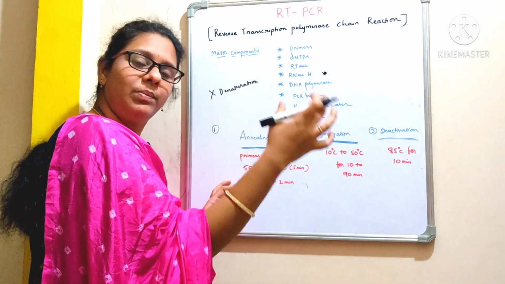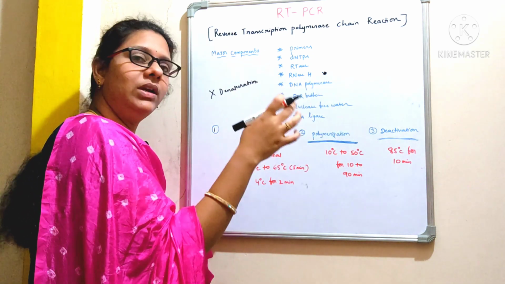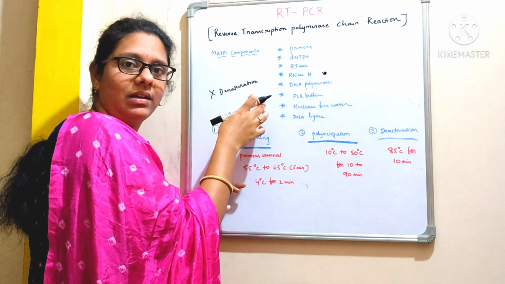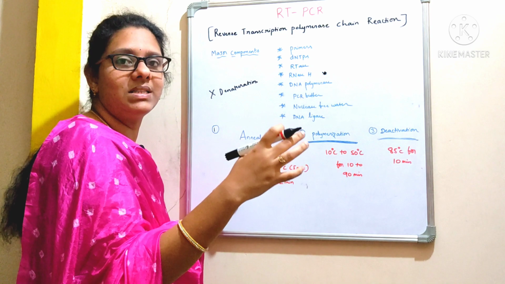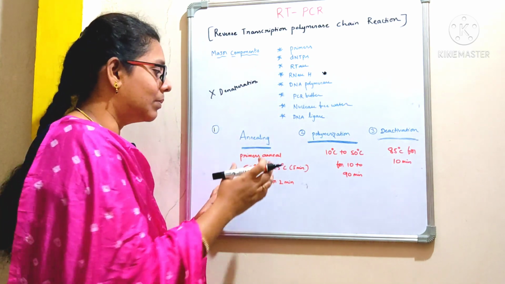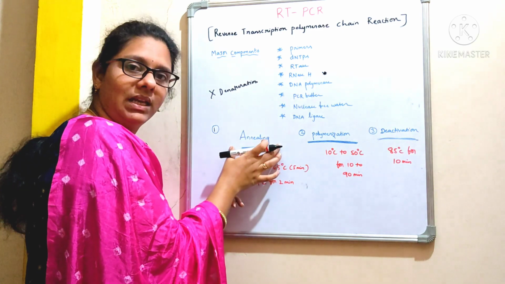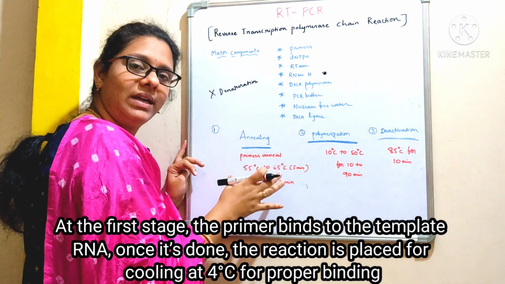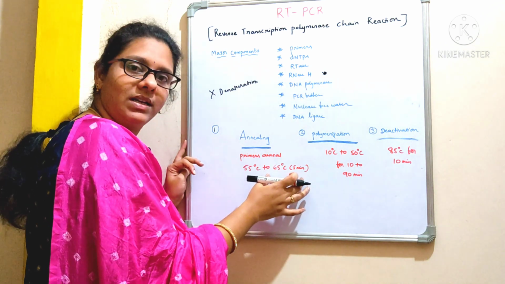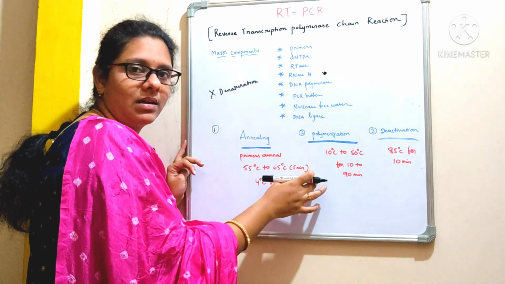So to initiate the process of synthesis, in the first step we have to denature that double stranded DNA, making it into single stranded DNA, followed by primer annealing and then extension. But here the first step is annealing, where you are going to maintain a temperature of 55 degrees centigrade to 65 degrees centigrade for 5 minutes.